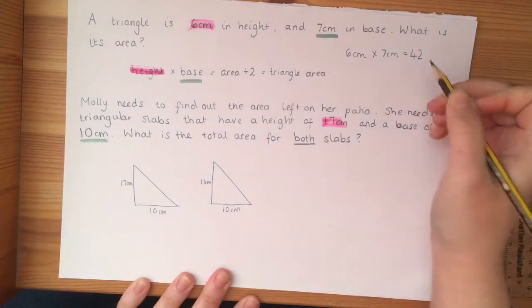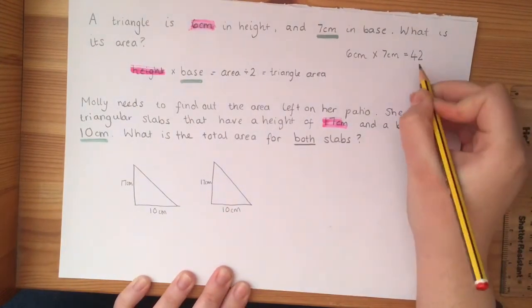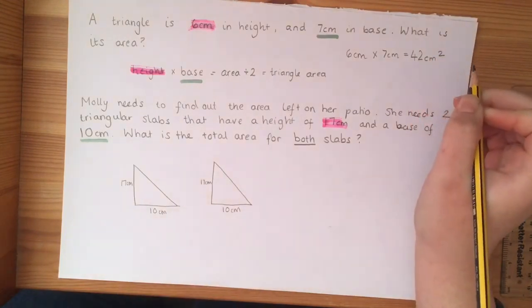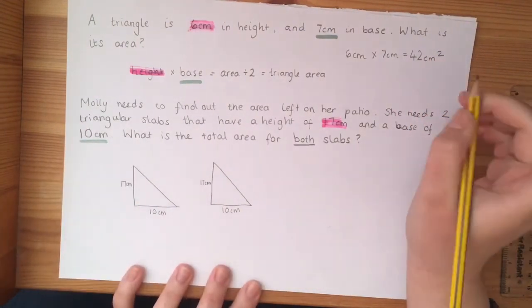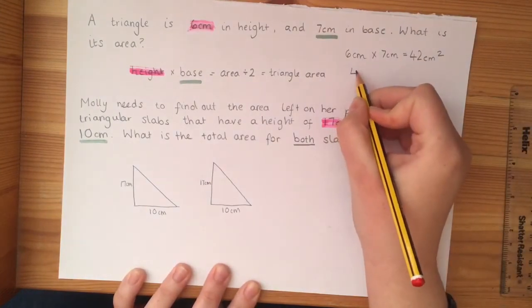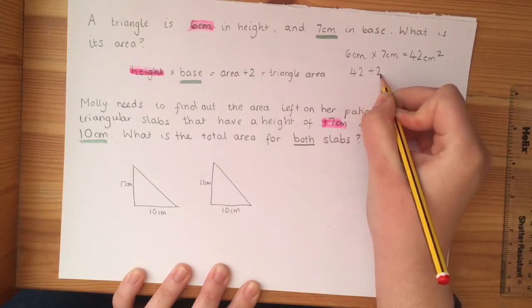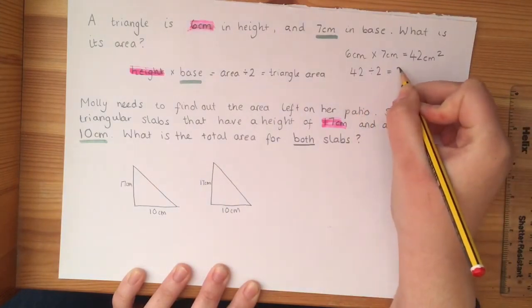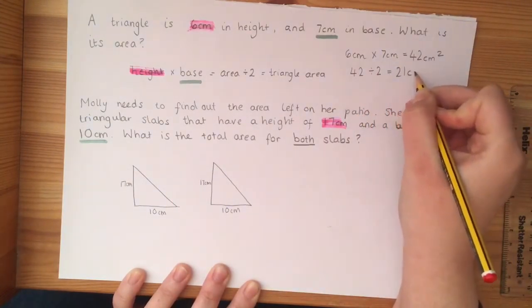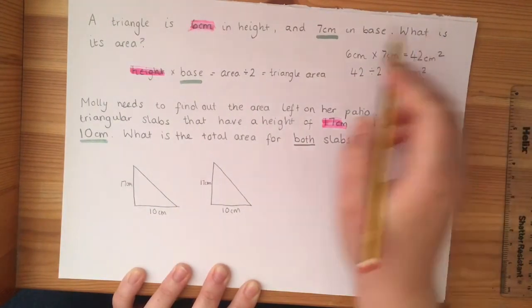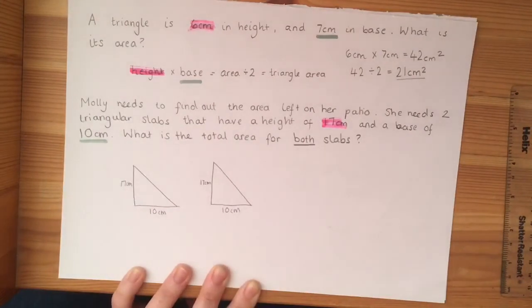You're all probably a lot better at times tables than me. So I know 42 centimetres squared is the size of the square. So now I need to remember to divide it by 2. So 42 divided by 2 equals 21. Remember your centimetres squared. So we know that that is the area of the triangle.